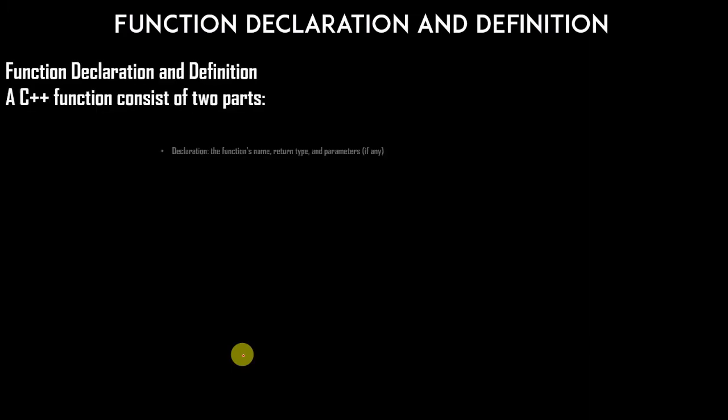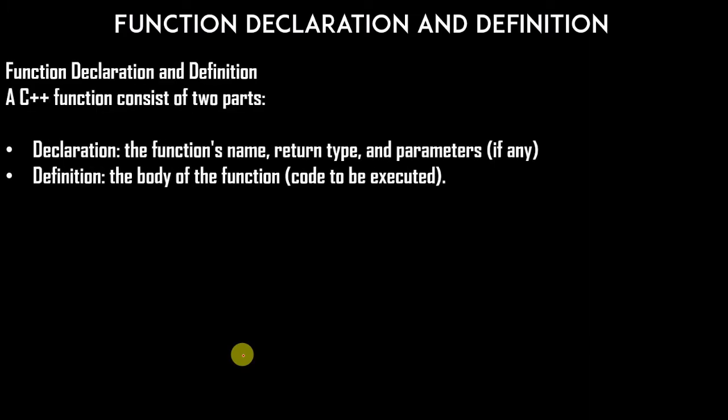Now, what are the function declaration and definition? A C++ function consists of two parts. First is the declaration, which has the function's name, return type, and parameters, also known as the prototype, if any. Second is the definition, the body of the function to be executed.